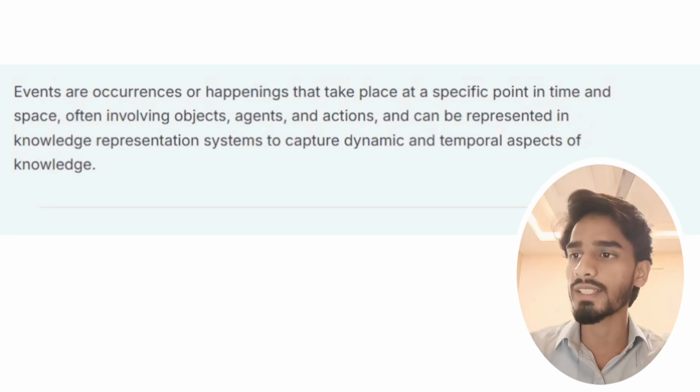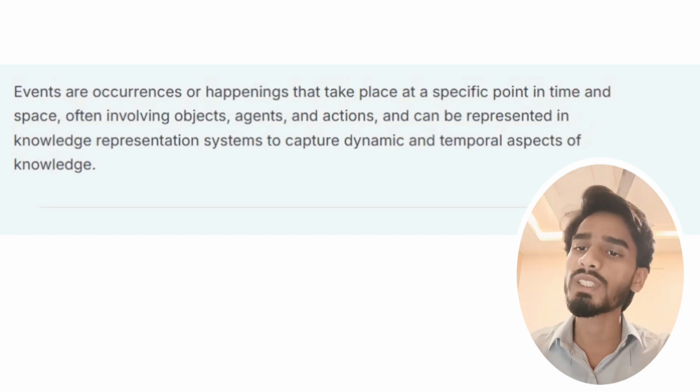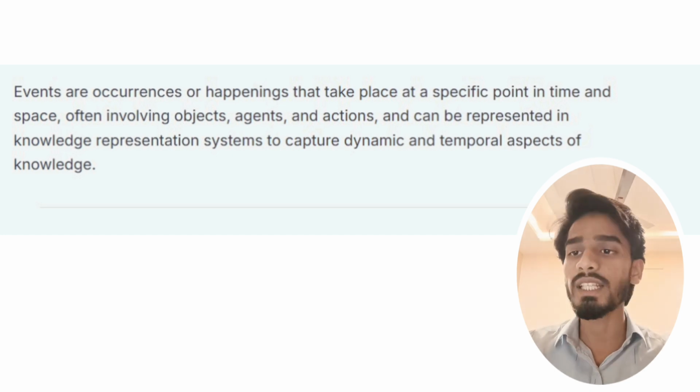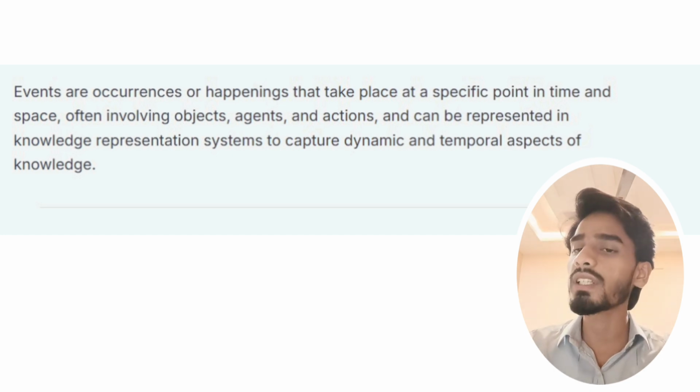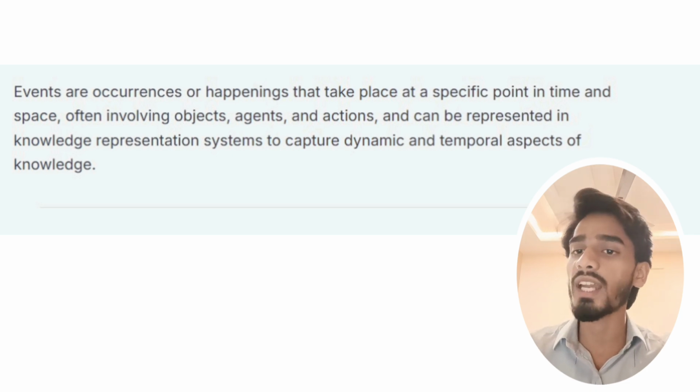Now, what are events? Events are occurrences or happenings that take place at a specific point in time and space, often involving objects, agents, and actions, and can be represented in knowledge representation systems to capture dynamic and temporal aspects of knowledge.